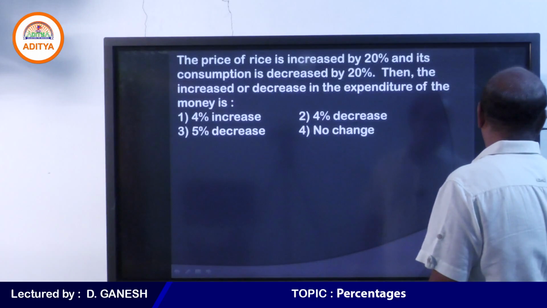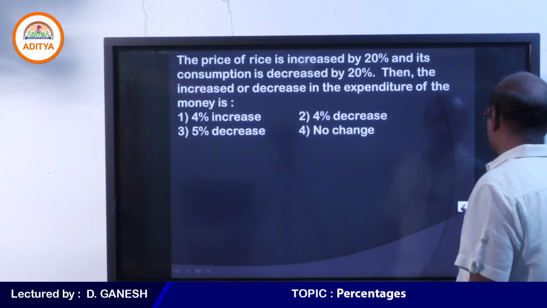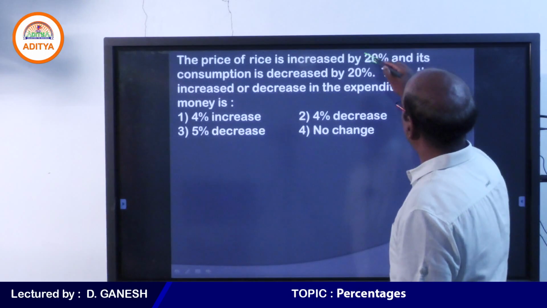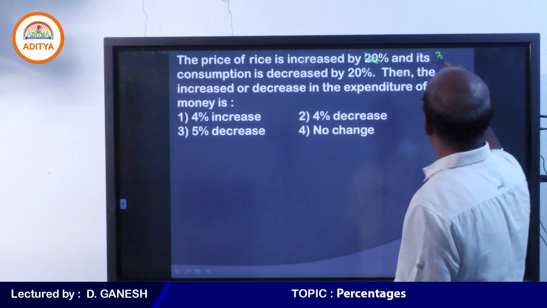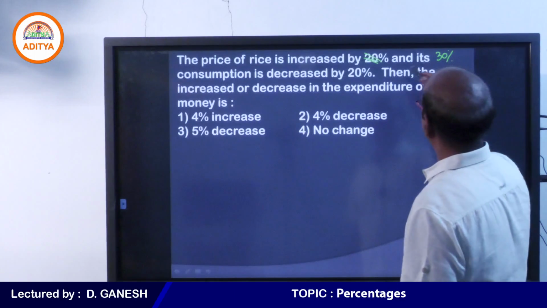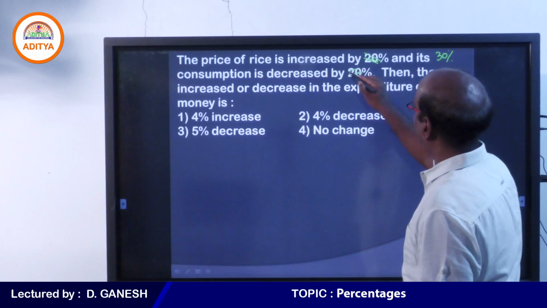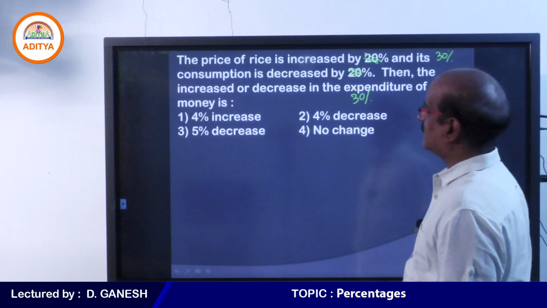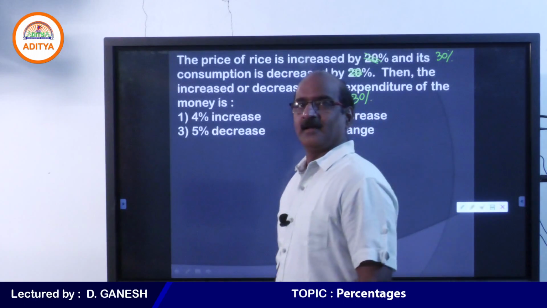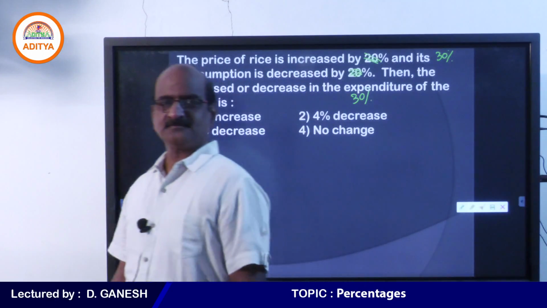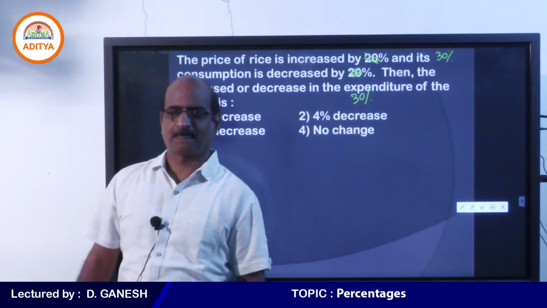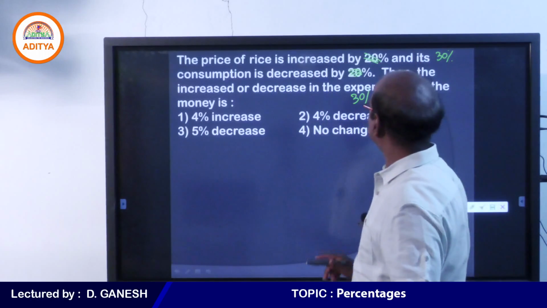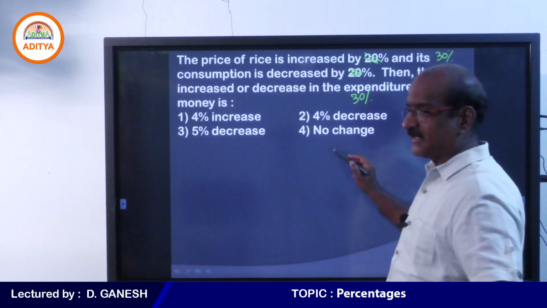Ready? Here we go. Let me make some changes in this question. The first change is, in place of 20%, please consider 30%, and in place of 20%, you take 30%, and you have to answer the same question again. As far as this particular question is concerned, we can see there is a decrease.